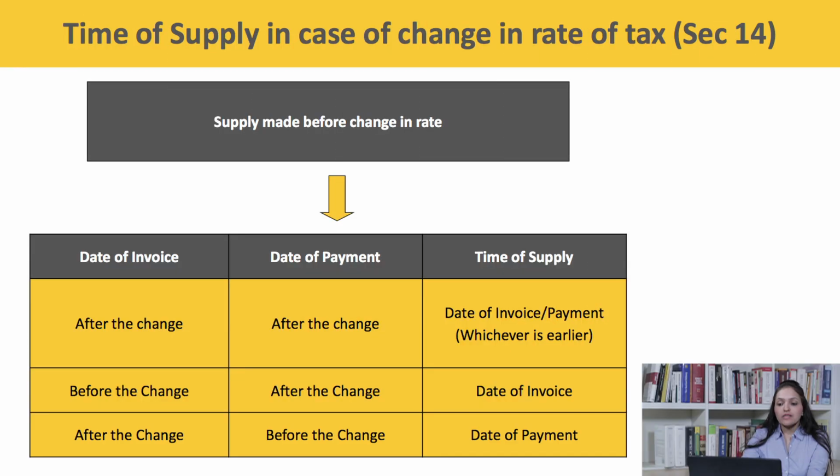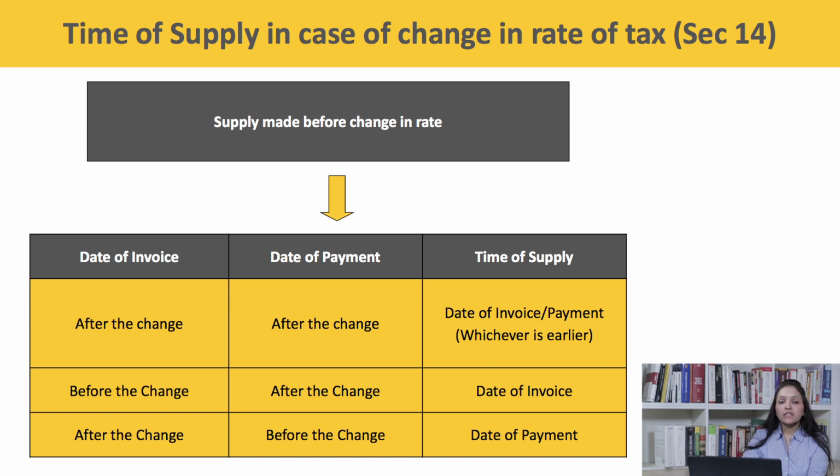So if the supply has been made before the change in rate and the date of invoice and the date of payment is after the change in rate, then the point of taxation shall be the date of invoice or date of payment, whichever is earlier. Second, if the supply is made before the change in rate and the invoice has also been issued before the change in rate, but the payment has been made after the change, then the time of supply shall be the date of invoice.